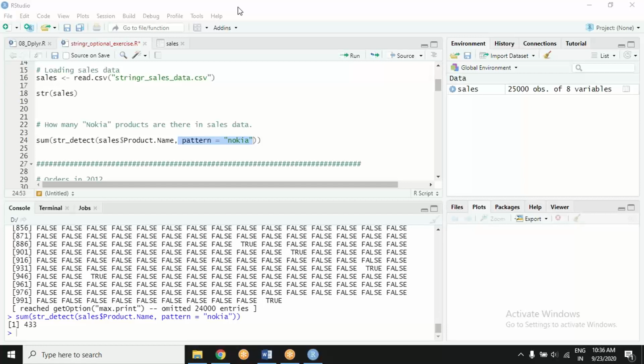Monarch, you don't have the dataset named sales. Pay attention to your environment. In your environment, what is the sales variable? Is it a data frame? I don't think so.